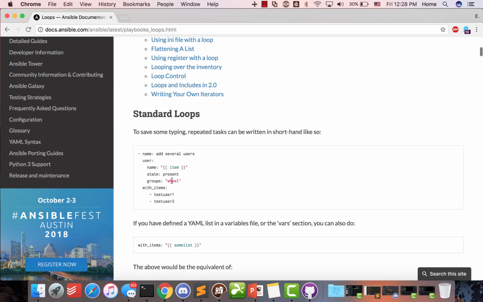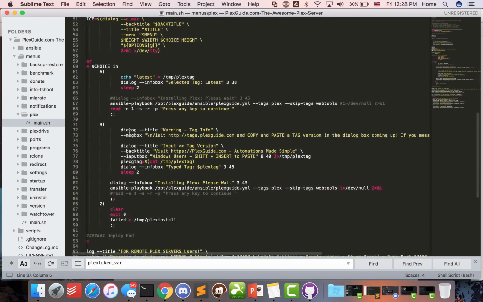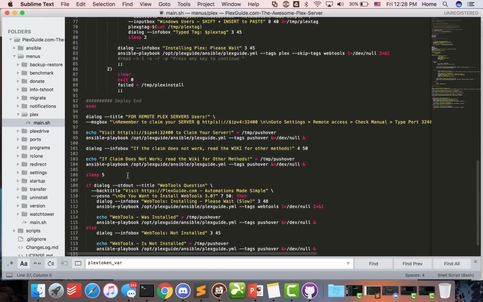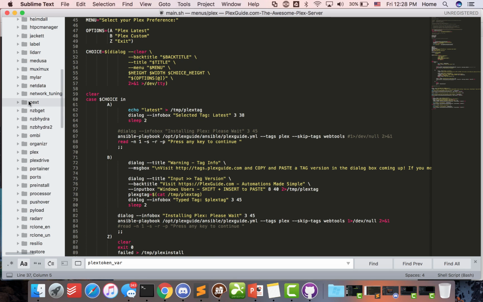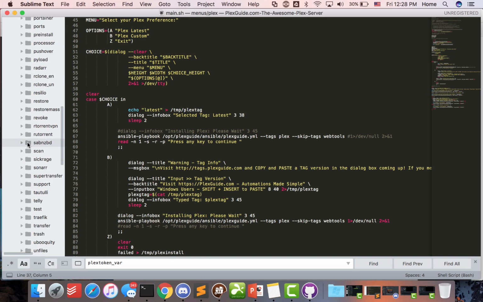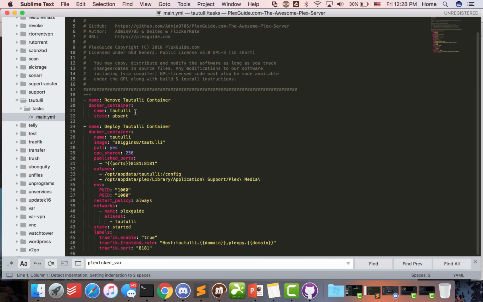But when you bash out a lot of functions, it will drive you crazy. So for example, this is bash, but it's a menu. Certain things can drive you nuts. But what Ansible does, if we look here, let's look at something simple. Let's say we look at Tautulli. You know, this used to be Plex PY. This is all Ansible really is.